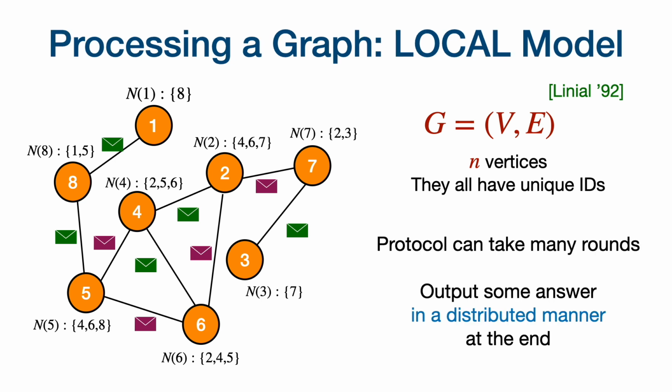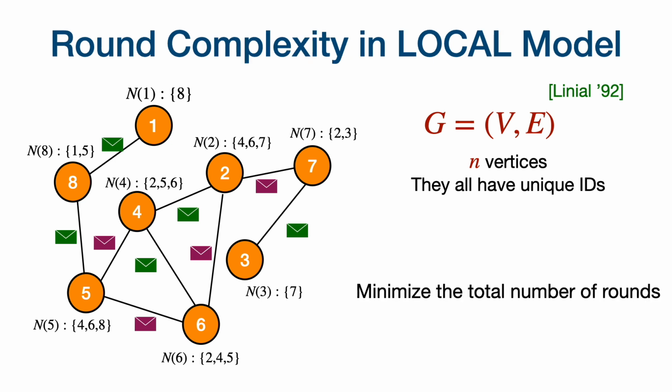A protocol to process this graph can happen over many sequential rounds. And at the end of all the rounds, we want the vertices to output some answer about the entire graph in some distributed manner. The aim here is to solve the problem, whatever we're interested in, in the fewest number of rounds. This is called the round complexity.